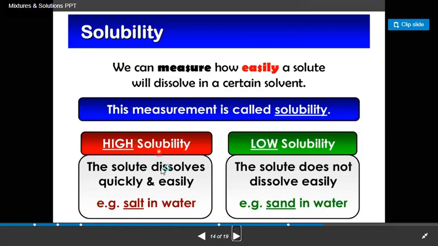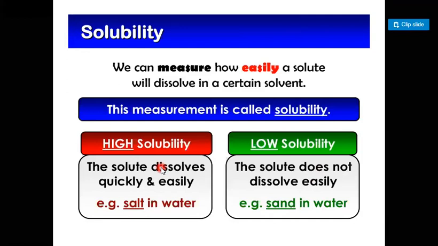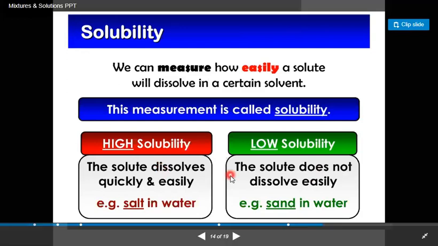In high solubility, if we take salt and dissolve it in water, it can dissolve quickly and easily. So this is high solubility. And if we take some amount of sand and put it into water, it does not dissolve easily. So this is called low solubility.